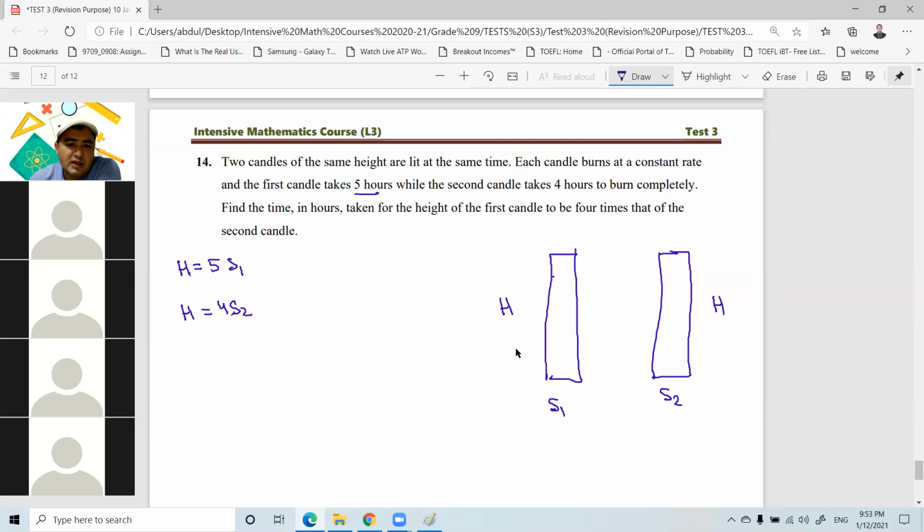Now, what is the question? Find the time in hours taken for the height of the first candle to be 4 times that of the second candle.